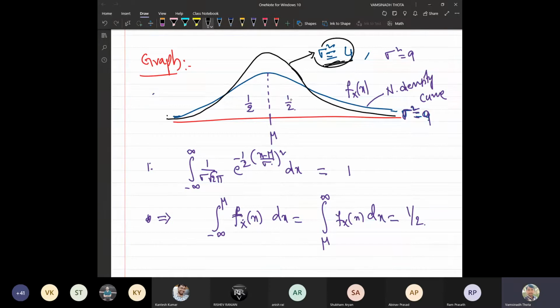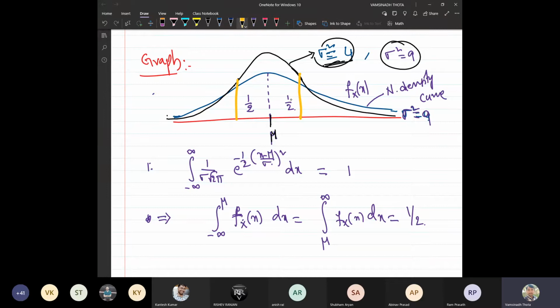When the variance is less, the maximum available data is near to the mean, but you can see it here, between any two bounds. Now, when sigma square is equal to 4, the area is bigger. Look at here.